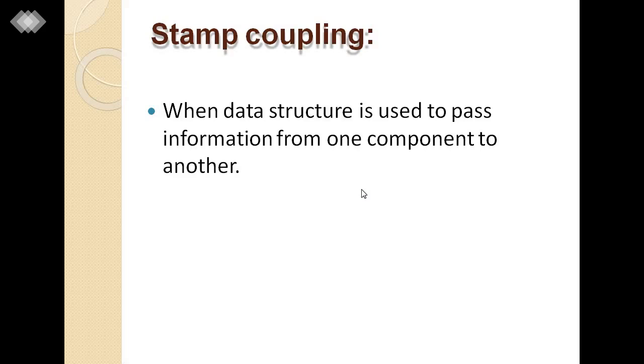Now next is stamp coupling. When a data structure is used to pass information from one component to another, or we can say when a data structure is used to pass information from one module component to another module component. Such a process of sharing data from component to component, from module to module, is known as stamp coupling.